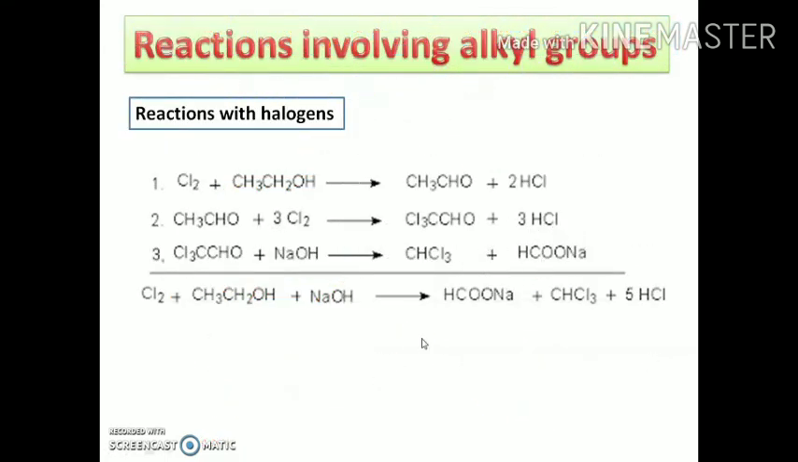The next one is the reactions involving only the alkyl group. The reaction of alcohols with halogens gives the oxidation product, the aldehyde, and hydrochloric acid. Here the chlorine acts as the oxidizing agent. This aldehyde on further reaction with chlorine gives the trichloroaldehyde product, and this trichloroaldehyde on reaction with sodium hydroxide forms chloroform and sodium acetate as products.